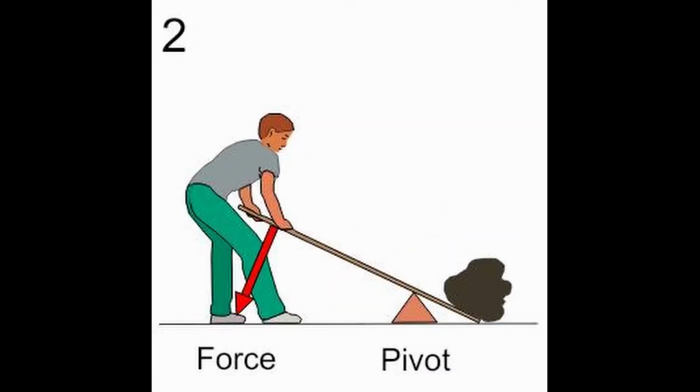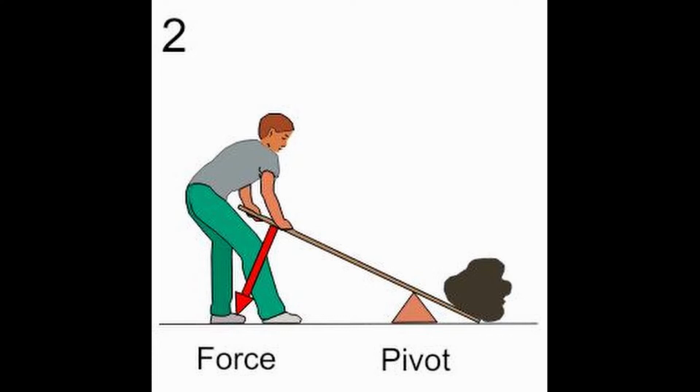Now, as I already told you, the moment of force depends upon two factors. What are those two factors? The first is the force applied. The second is the perpendicular distance from the fixed point, which is called the pivot, to the line of action of the force. So the moment of force will depend upon these two factors: the force that we are applying, and the perpendicular distance from the pivot to the line of action.